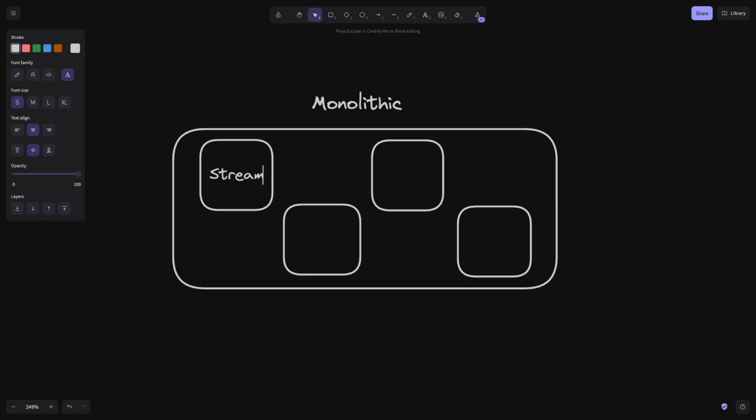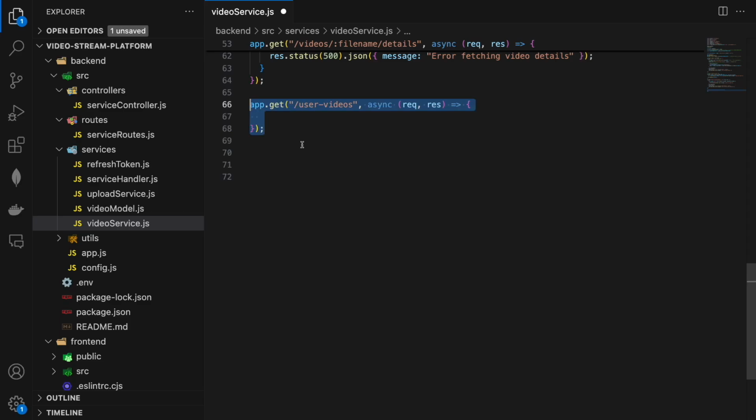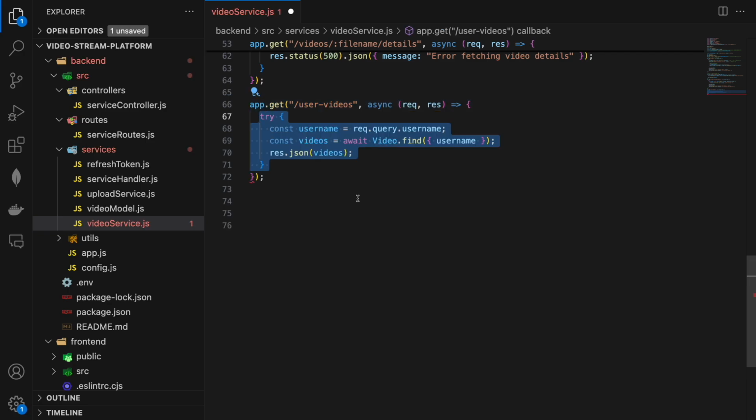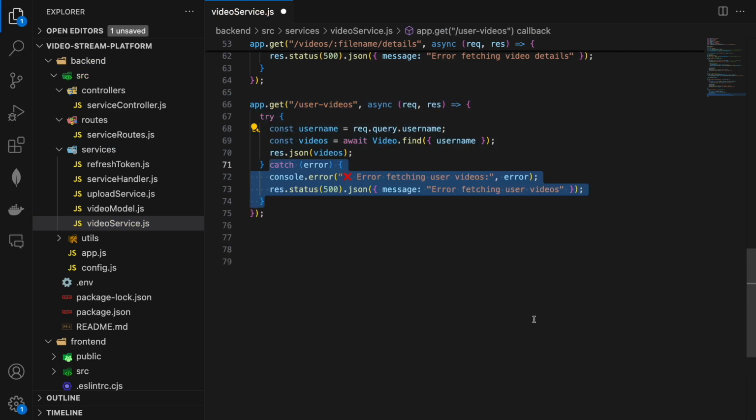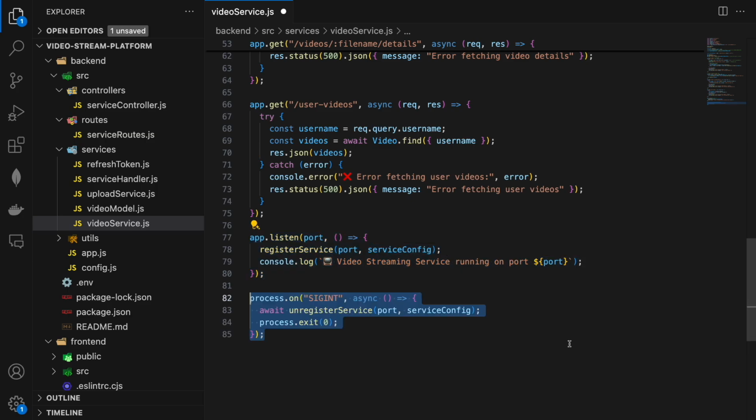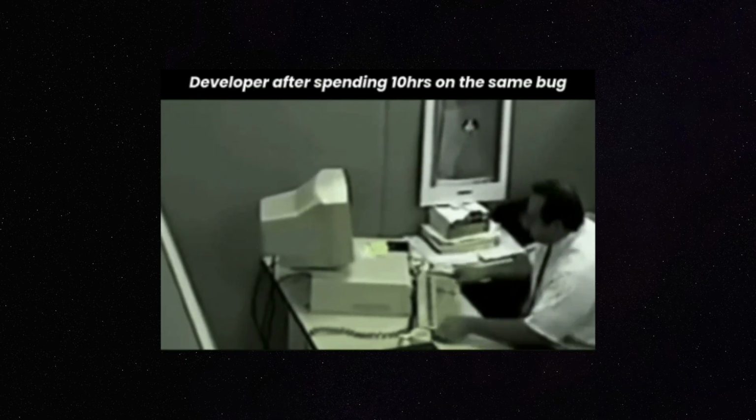At first, to me, a monolithic app just sounded fine. Everything's in one place. The functionality was just basic. And this is exactly how I started. I started with a basic streaming platform where users could upload and watch videos. But as I added features, things got a little messy.